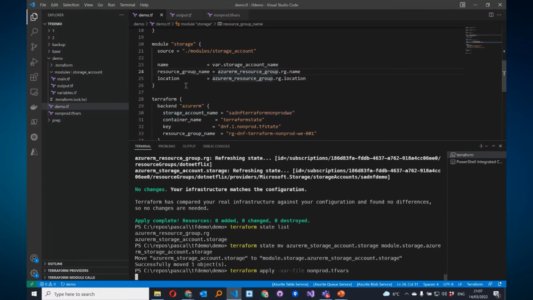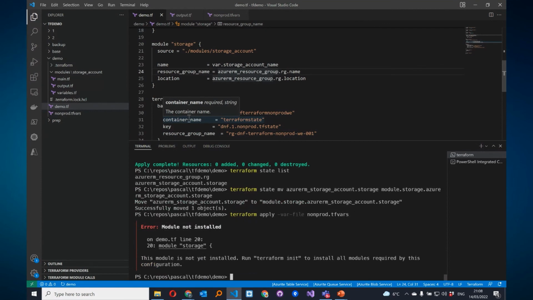Quick question about the deletion, Pascal. If you put resource logs on your storage account in Azure, does Terraform respect those, or will it simply delete those logs as well? Yeah, good question. Actually, I've not used Terraform with logs yet, so I'm not sure, but I think it is able to manage it, but only if you really want to.